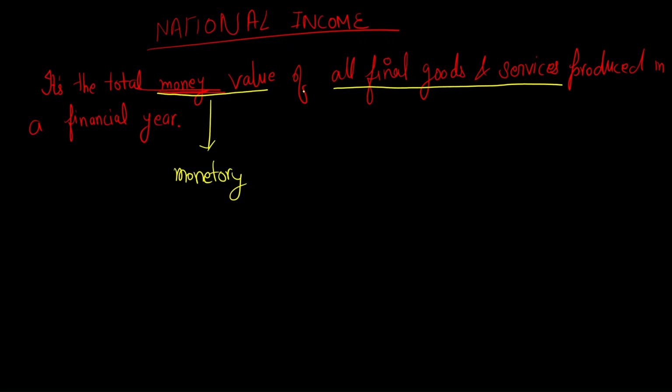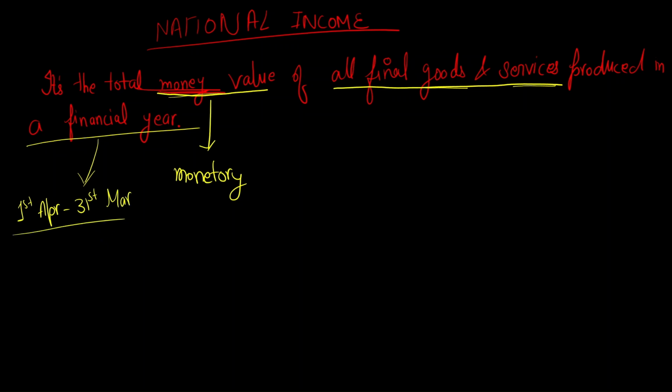So the value of these goods and services in terms of money, produced in a financial year. Here by financial year I mean 1st April to 31st March. This is our financial year.